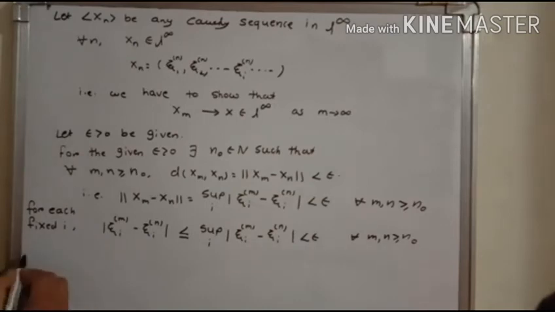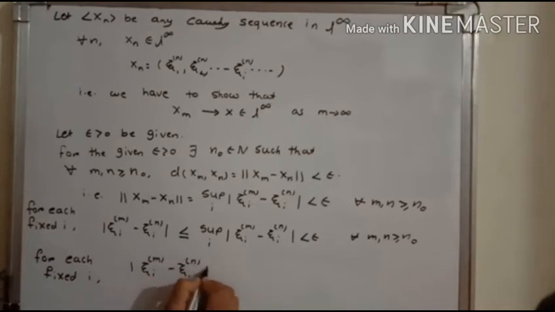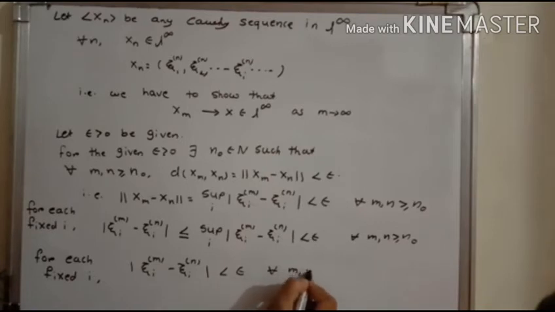And it implies that for each fixed i, mod of xi im minus xi in is less than epsilon for all m comma n greater than or equal to n naught.